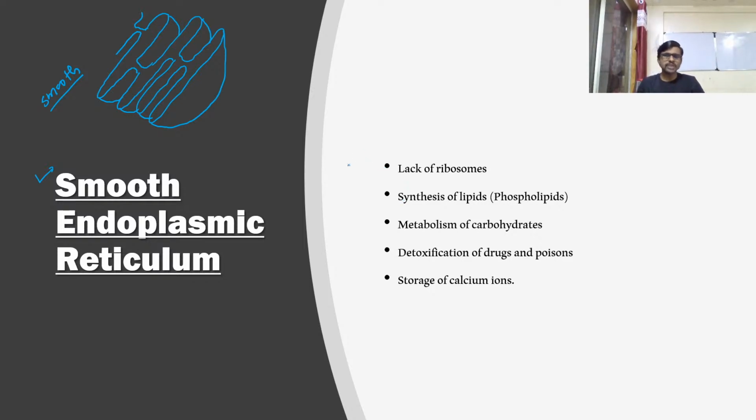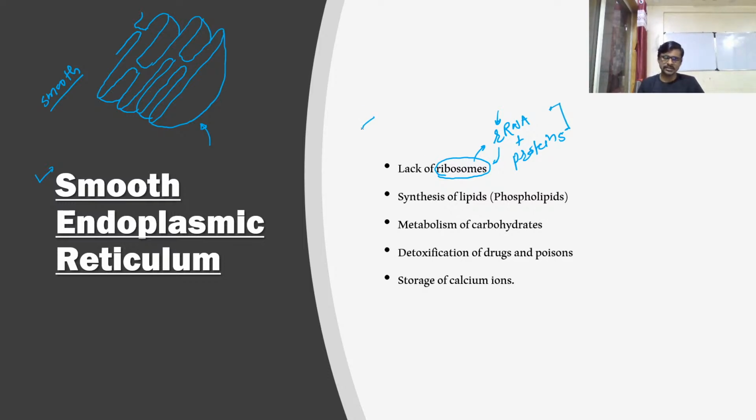Okay. So it is smooth because of the lack of granule-like structures on the membrane, and these granule-like structures are the ribosomes. Okay, ribosomes are made up of rRNA. The small r stands for ribosomal RNA. So rRNA plus proteins, these two biomolecules come together to form a ribosome.